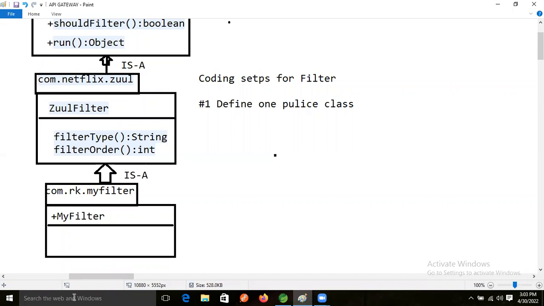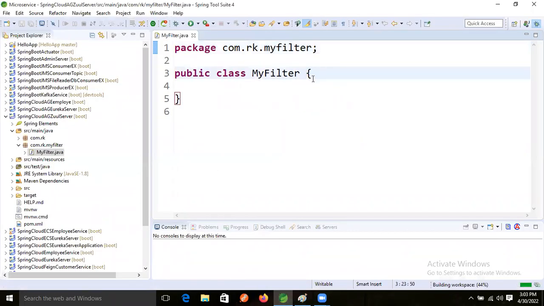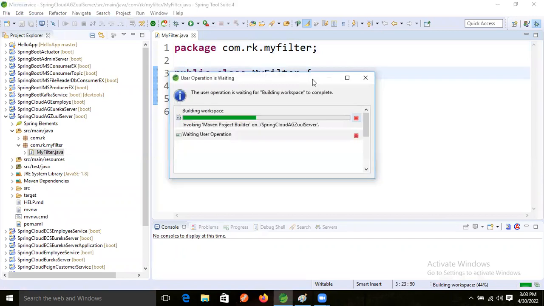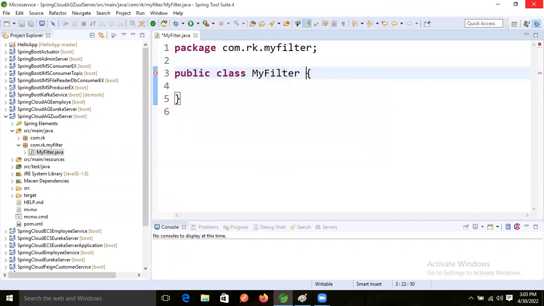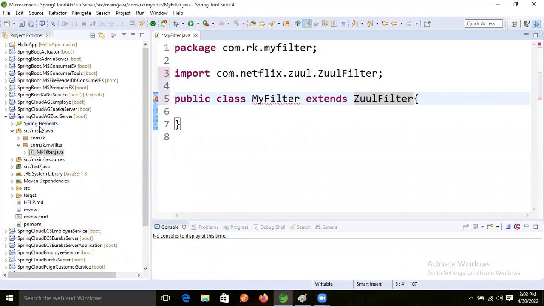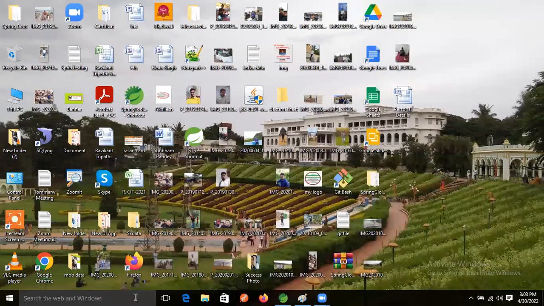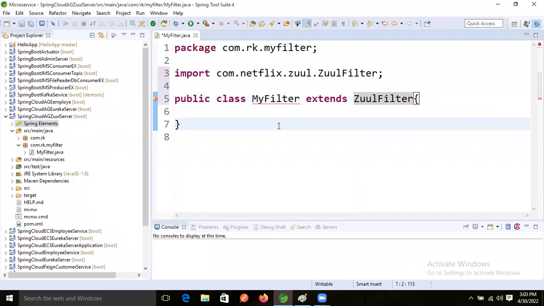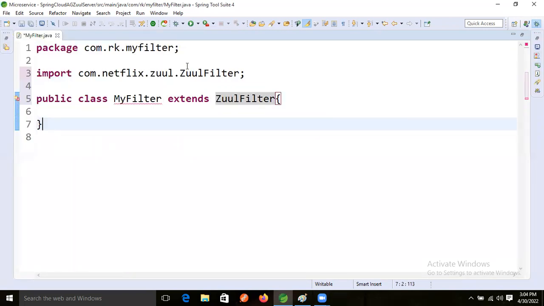Okay, so here I'm doing extends ZuulFilter. After that, four unimplemented methods are there, as we just saw. We will override all those four unimplemented methods.